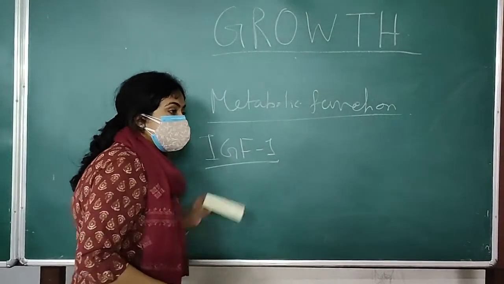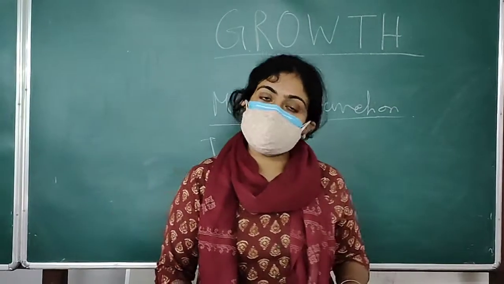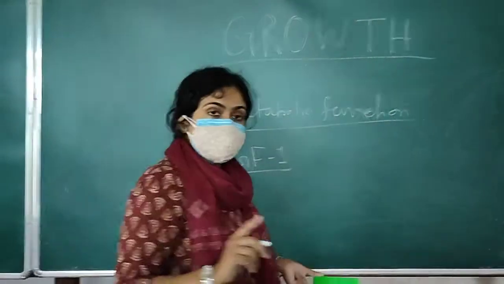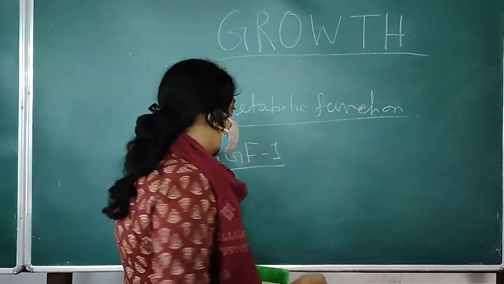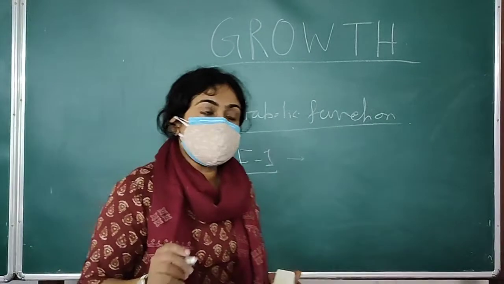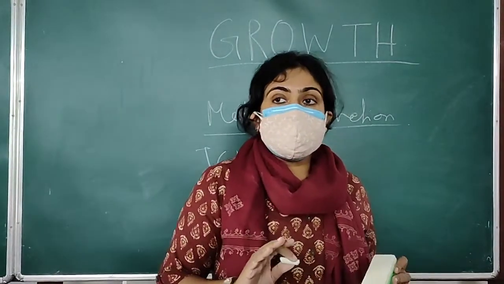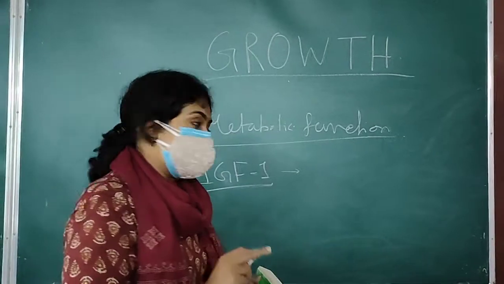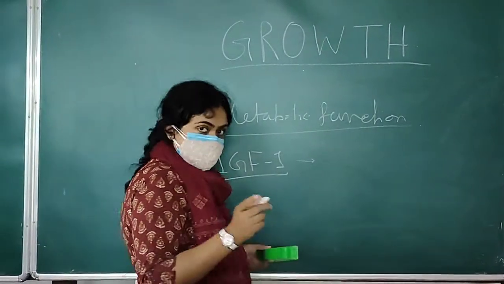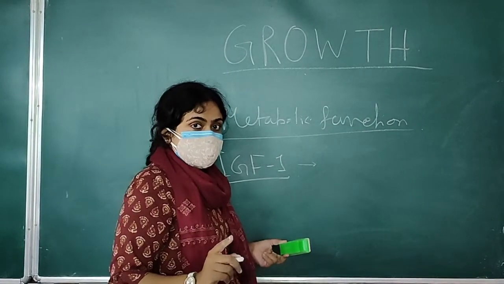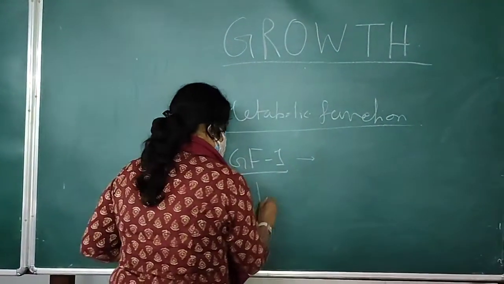Now coming to IGF-1. As I have said, it is secreted not only from liver but also from many other tissues, and when it is secreted from liver, it mixes directly into the blood. And when it is secreted from other tissue, it mainly exerts its action by paracrine way, and that explains another fact. Because we have already discussed that in our initial 2 years of life, growth hormone is low.